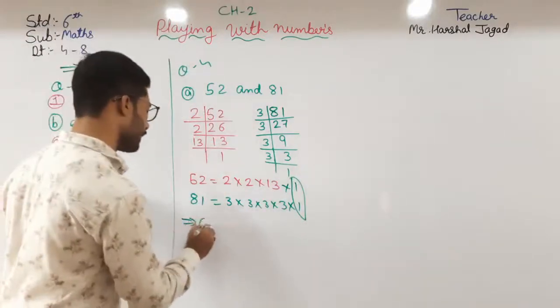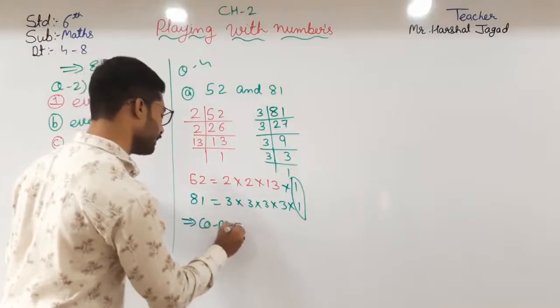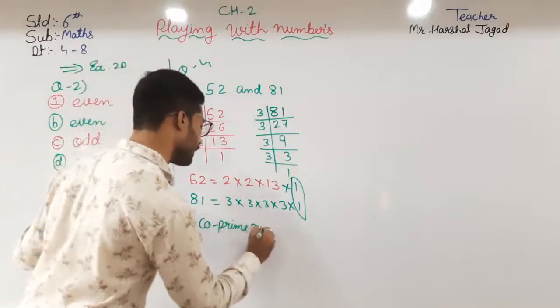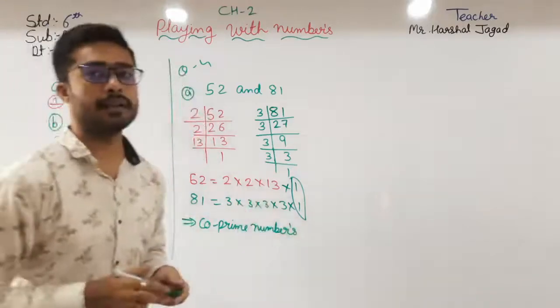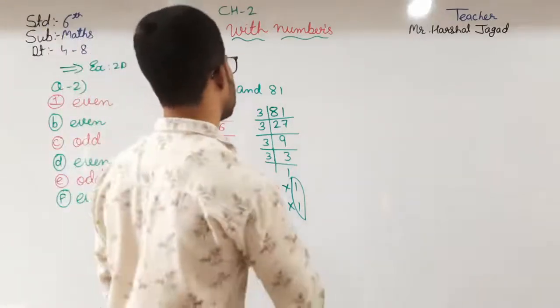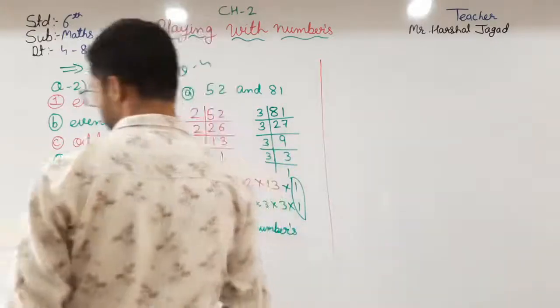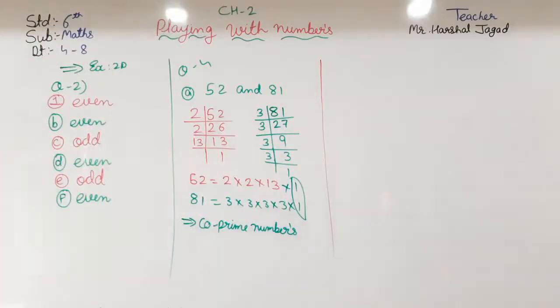So co-prime numbers. Now moving towards another one, that is 88 and 187.